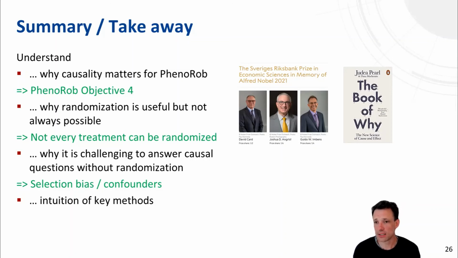Also interesting is to see that there are quite active developments from the machine learning side in answering causal questions. Here I want to point out The Book of Why by Judea Pearl, which addresses a similar question, but with a slightly different view, more from a machine learning perspective. With this, I want to finish, and I look forward to the question and answer session and the discussion.